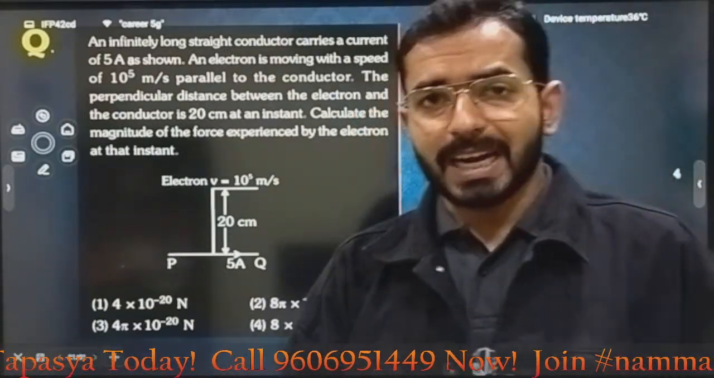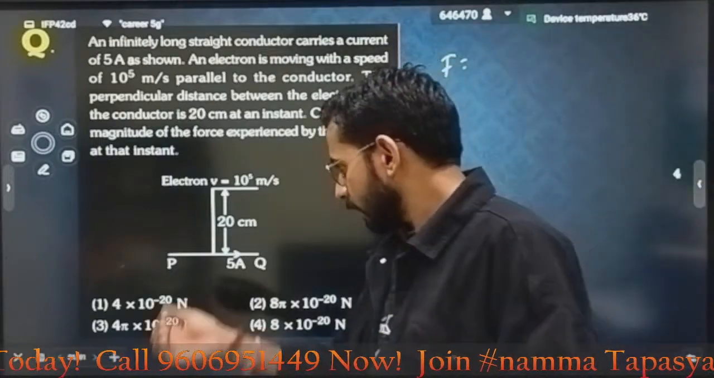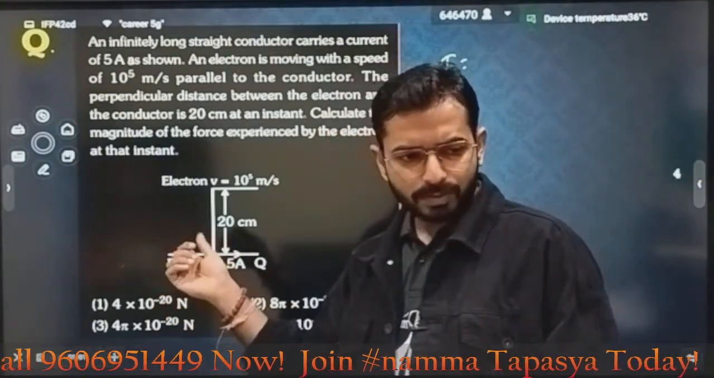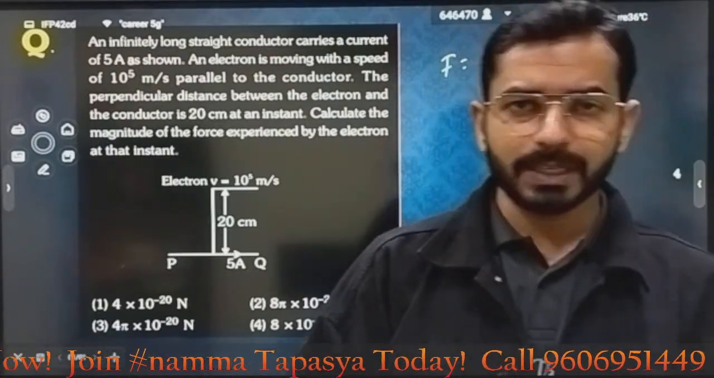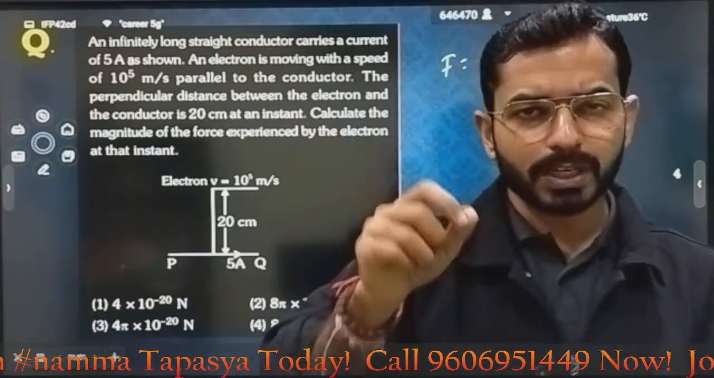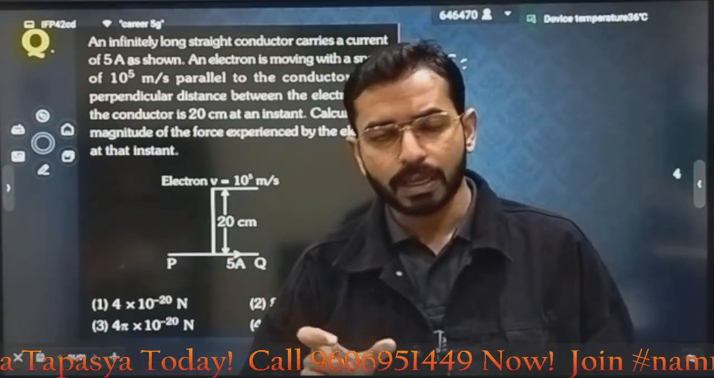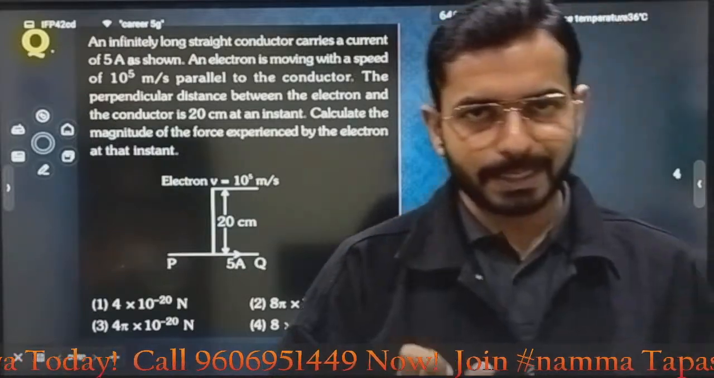Whenever a charge is moving, obviously if some electric current is flowing through this wire, there will be some magnetic field due to this wire. And how much will that magnetic field be? It is an infinite wire, so it is mu naught I divided by 2 pi r. That will be the net magnetic field present there, correct?